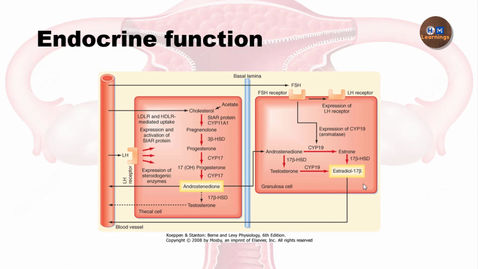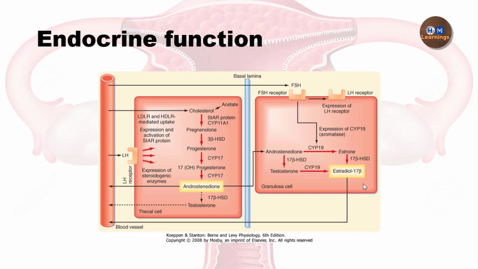So this is called the two-cell model. Why? Because there are two cells and two gonadotropins. The two gonadotropins are LH and FSH. The two cells are the theca cells and the granulosa cells, and together they ensure that there is a high level of estrogen being secreted. This point will be clearer when I talk about the physiology of the menstrual cycle, in which we will talk about follicular development.